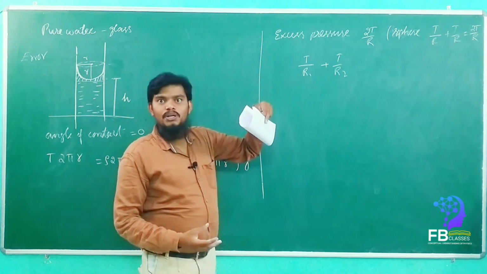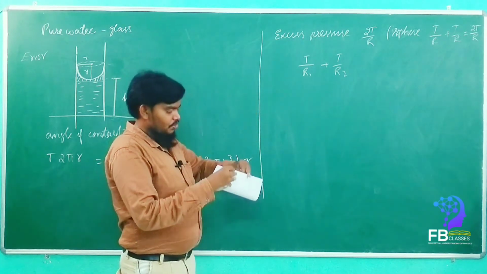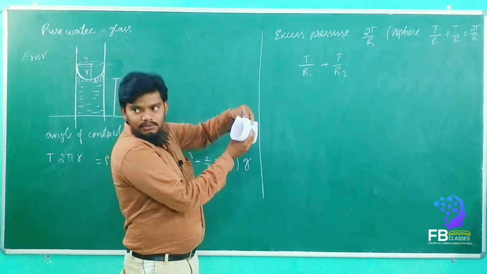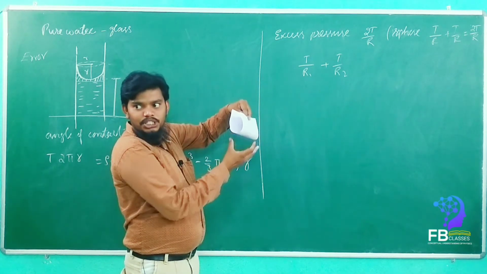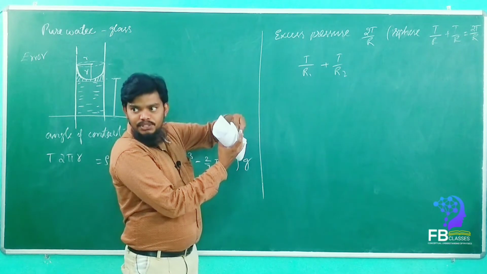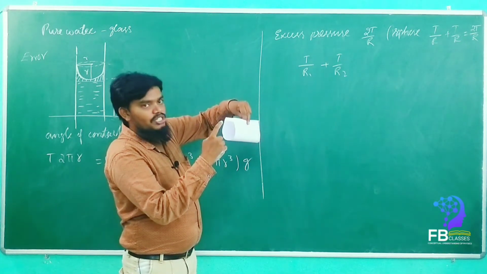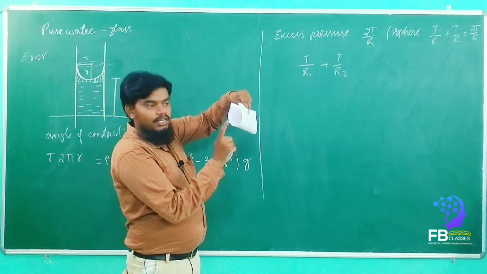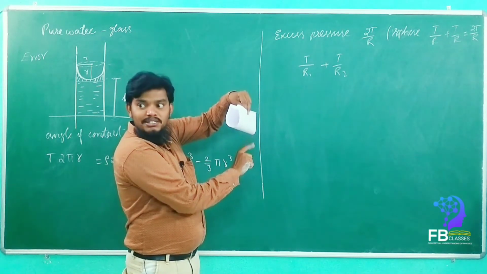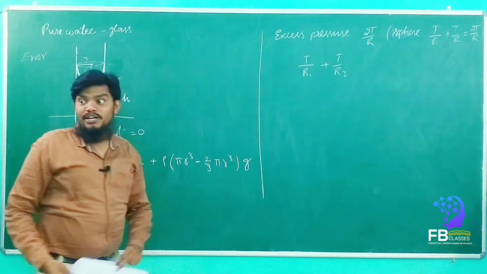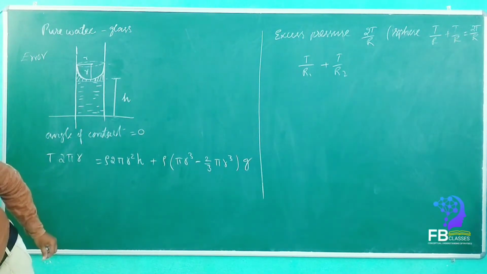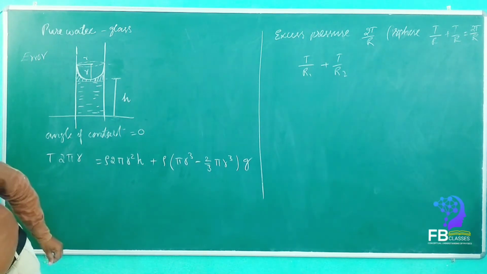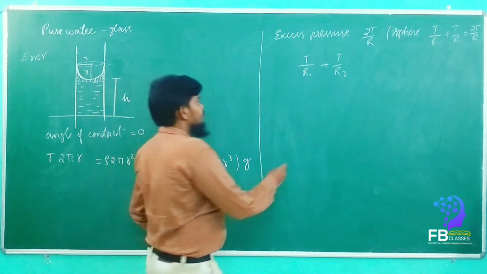Now if you want to find the excess pressure, this is one curvature, R1, and another curvature R2 is how much, my dears? Infinite. Are you getting my point? R2 will come as infinite. Got it?